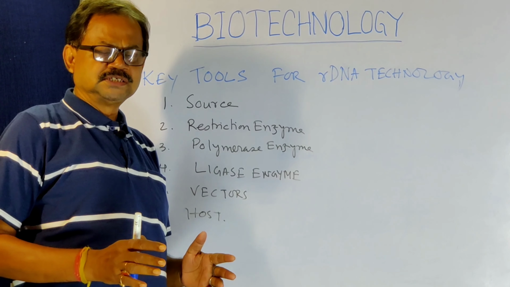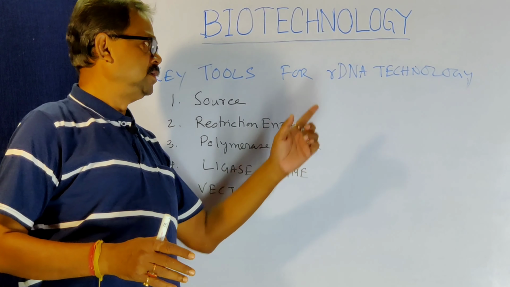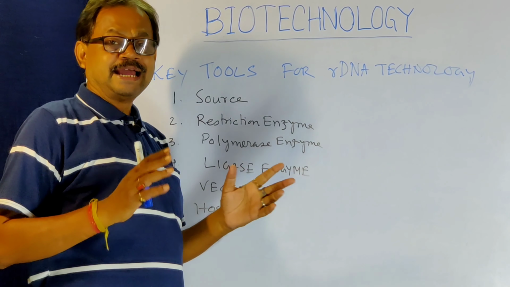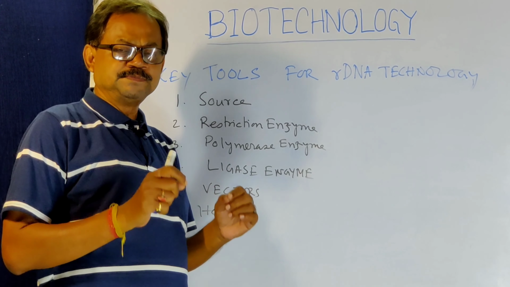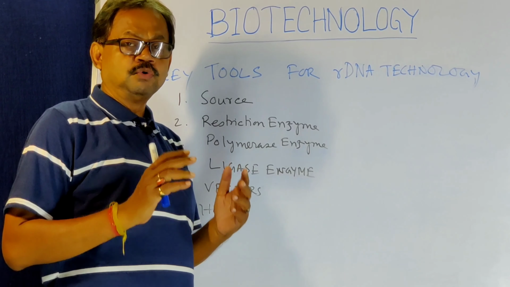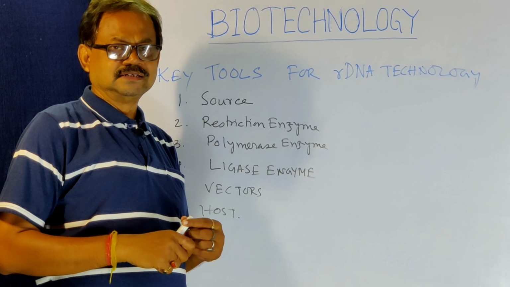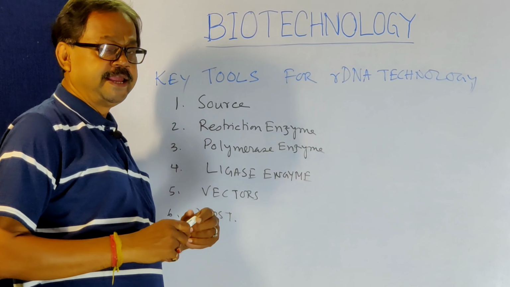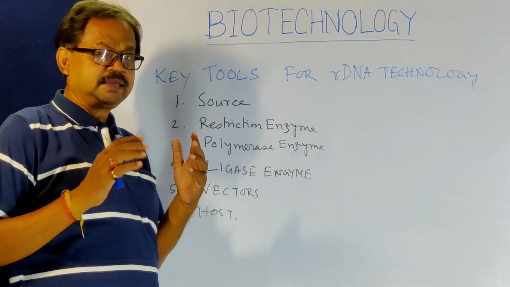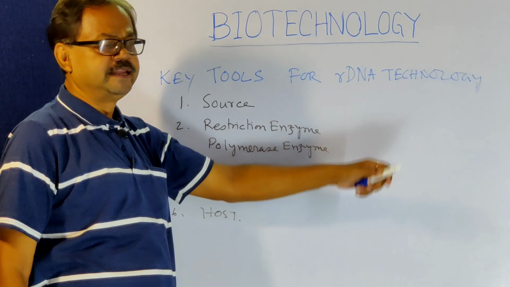For this process, biotechnology, we have to make the recombinant DNA. That means the changed DNA. This change has been done according to the will of the scientist, according to the requirement of the scientist. Now, here some key tools are required. The key tools required for recombinant DNA technology are: